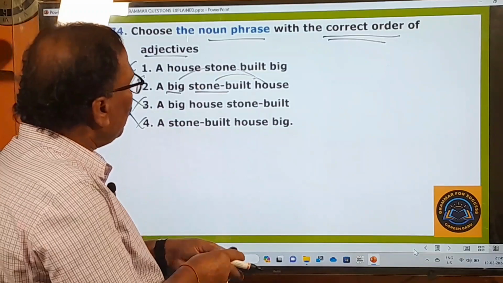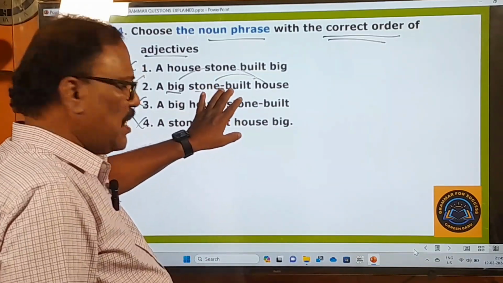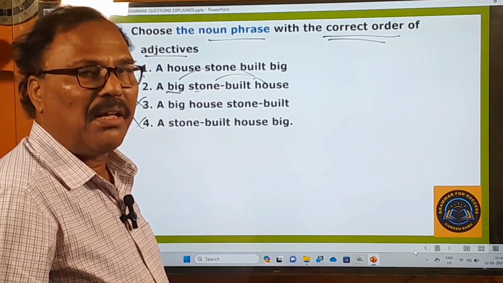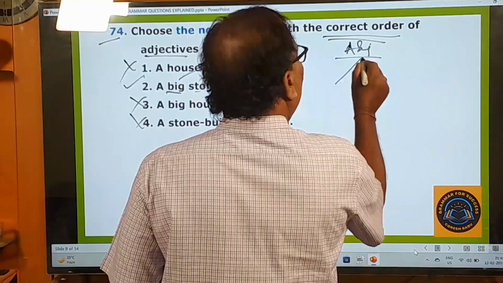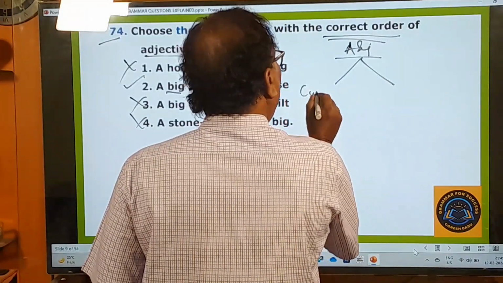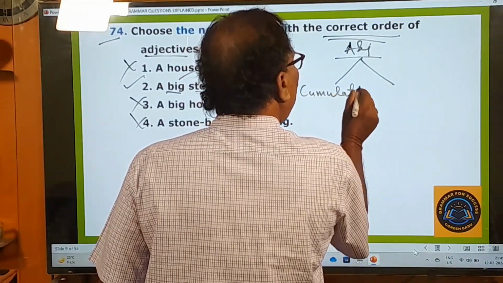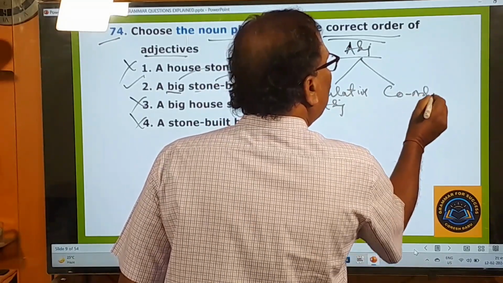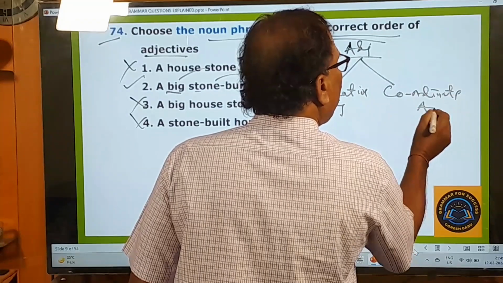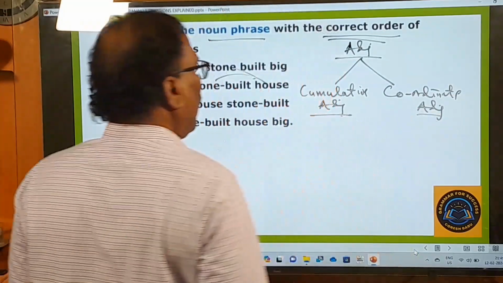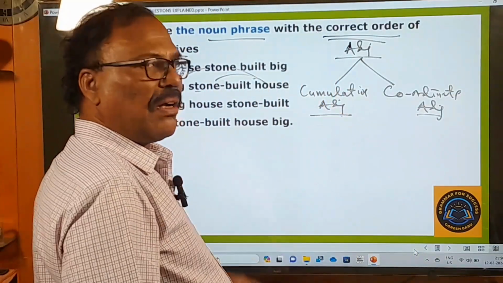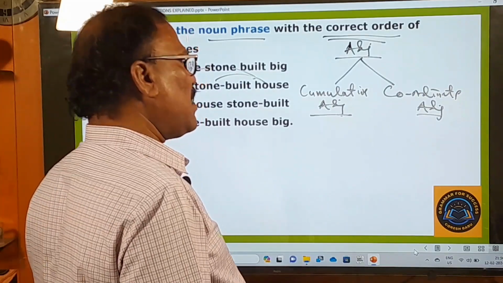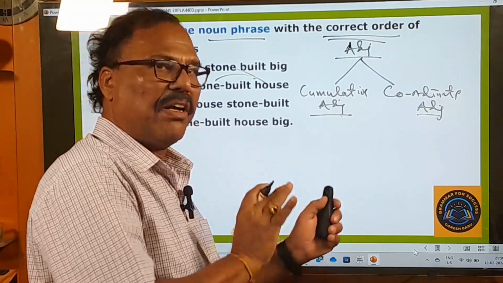So here, to make you understand the logic behind this, let me tell you something about the kinds of adjectives. They are of two types: cumulative adjectives and coordinate adjectives. These are the two kinds of adjectives from one angle.